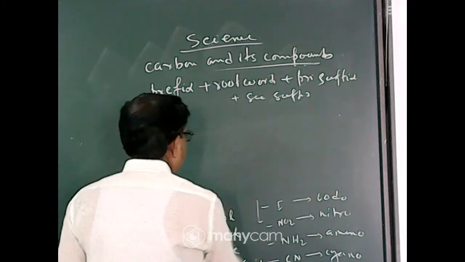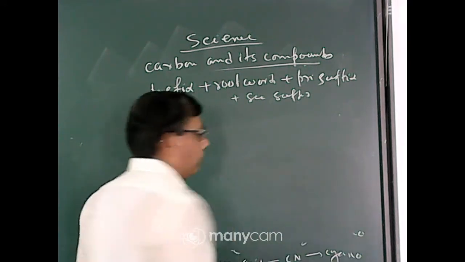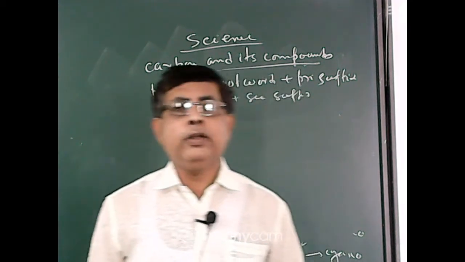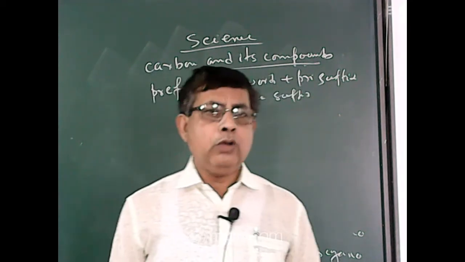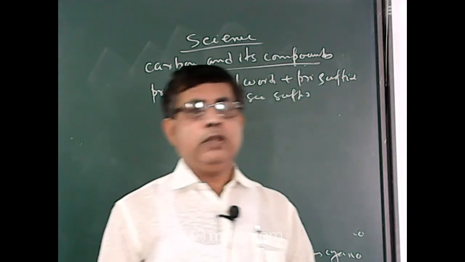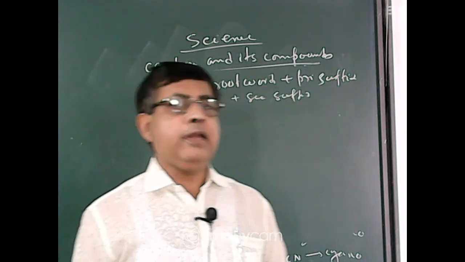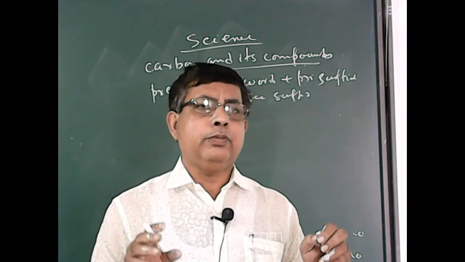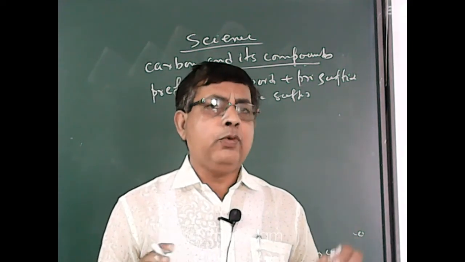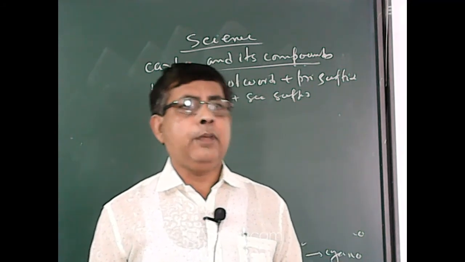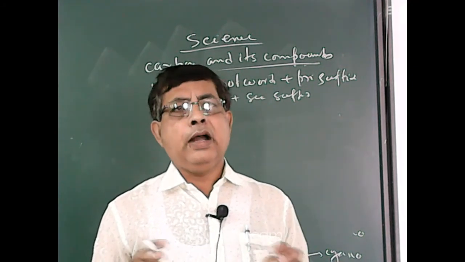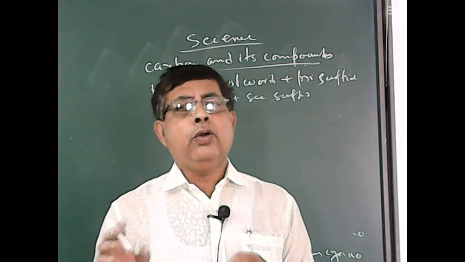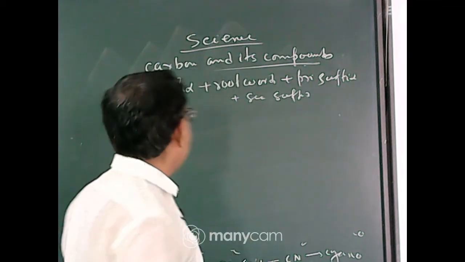Now there are many rules regarding the IUPAC naming of organic compounds, at least 20 to 25 rules, but all rules are not necessary for your syllabus. For class 10, you only study 5 rules. For class 10 syllabus, the 5 rules are sufficient. The other rules will be discussed in class 11, that we will learn when you go to the higher class, class 11 or 12.